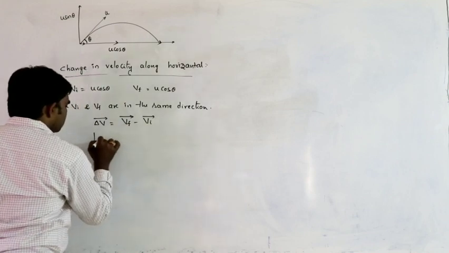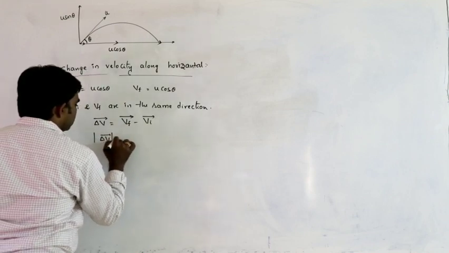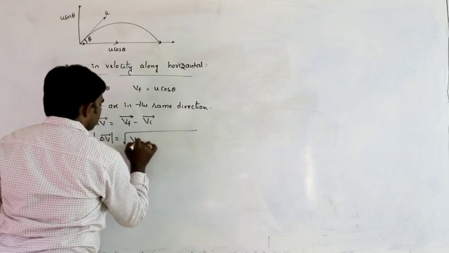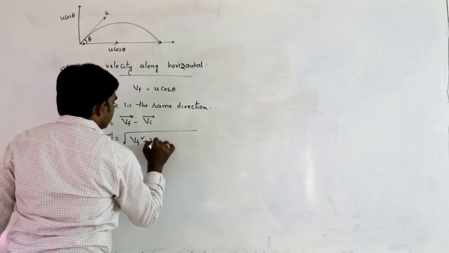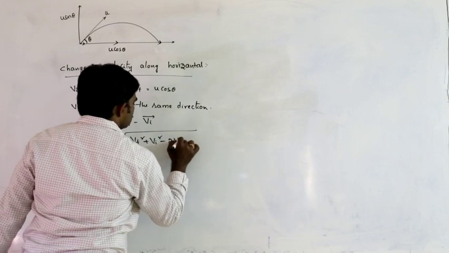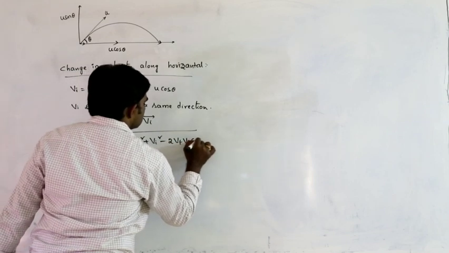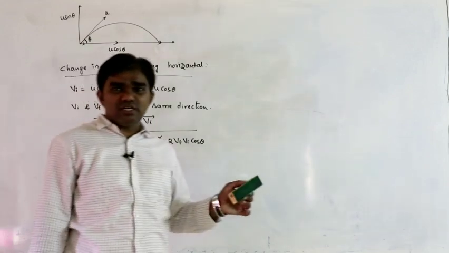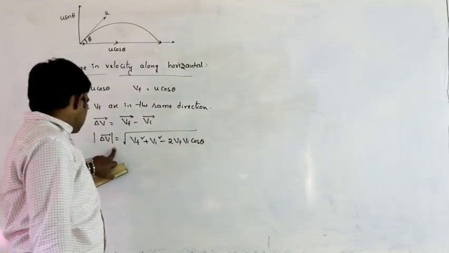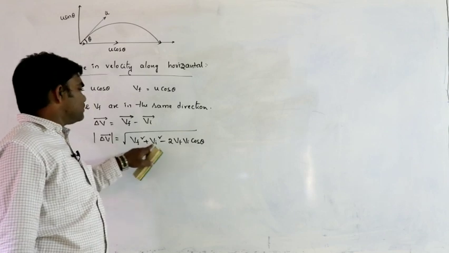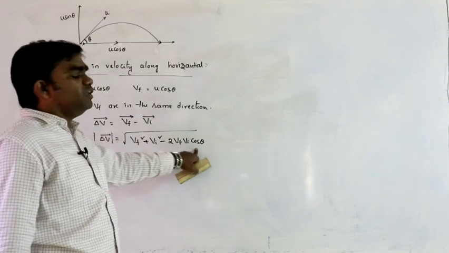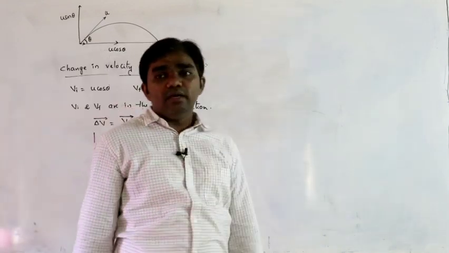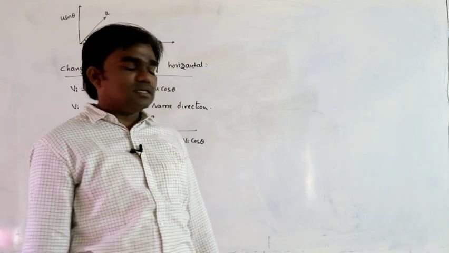So how can you calculate the magnitude of delta v bar? We already discussed this change in velocity concept. So delta v bar is equal to square root of vf square plus vi square minus 2 vf vi cos theta.